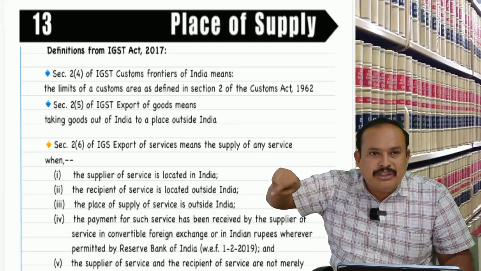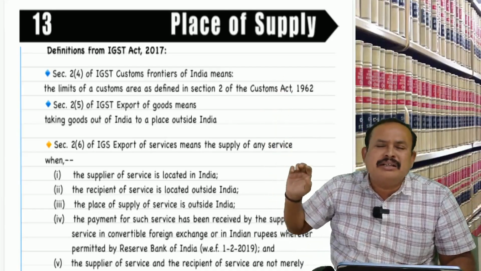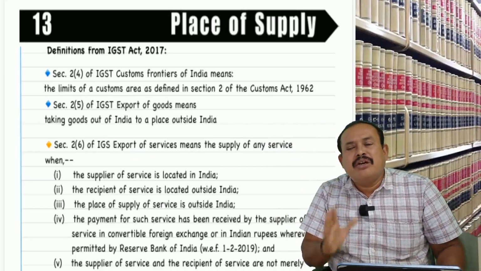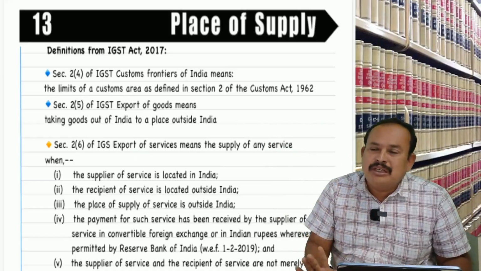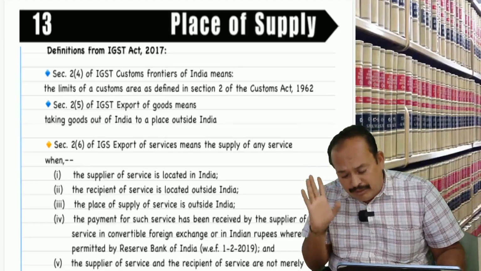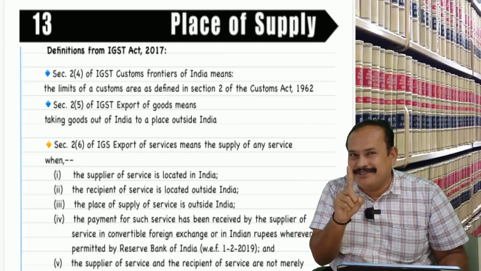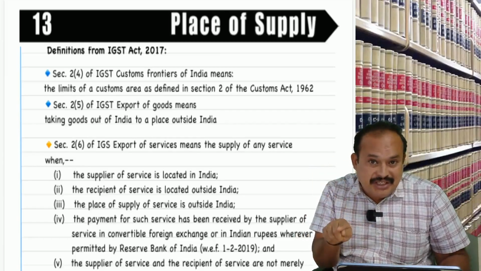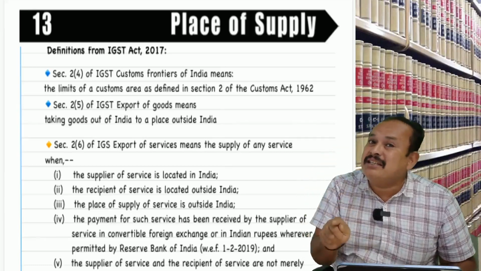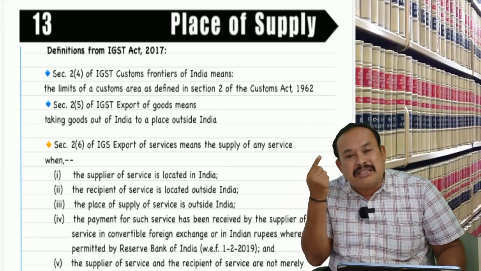I am selling the goods to a particular buyer who is, let us say, in Bangalore. In that case, for me, place of supply goes to Bangalore. I am a Tamil Nadu person. Supplier Tamil Nadu, recipient Bangalore. Shall I charge CGST, SGST or IGST? IGST. Who is collecting the IGST? That means who is administering and who is collecting? Administered by the central government of India.